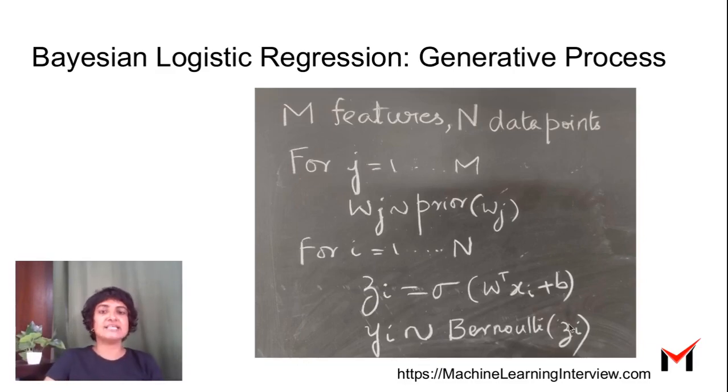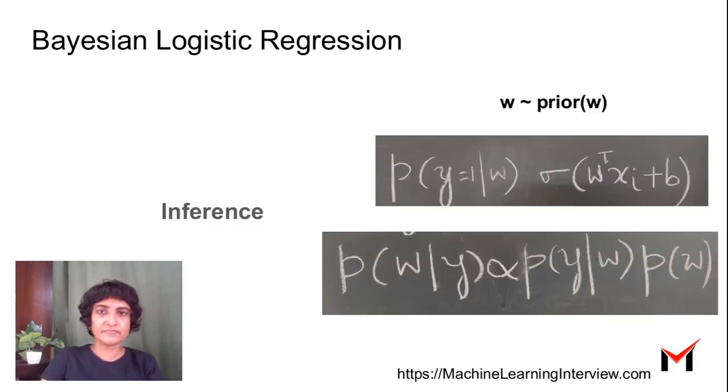And this is the same as saying P of yi equals 1 is sigma of W transpose Xi plus B. It's just a generative way of writing this in terms of a Bernoulli distribution. Now, what is the task at hand if we want to learn the model, given we have defined the generative process? To learn the model, we need to learn the parameters, or rather a distribution over the parameters, and this process is called inference.